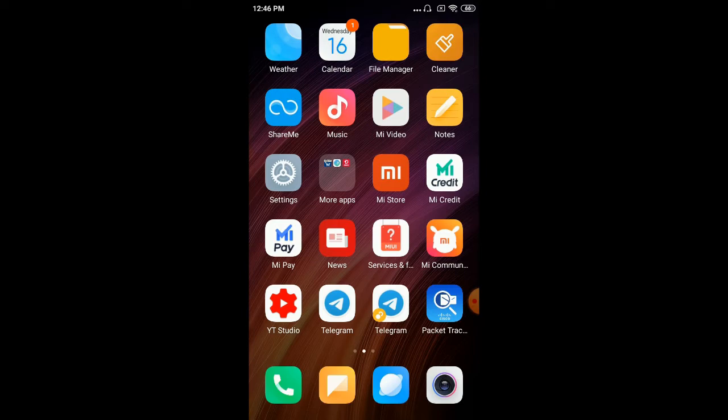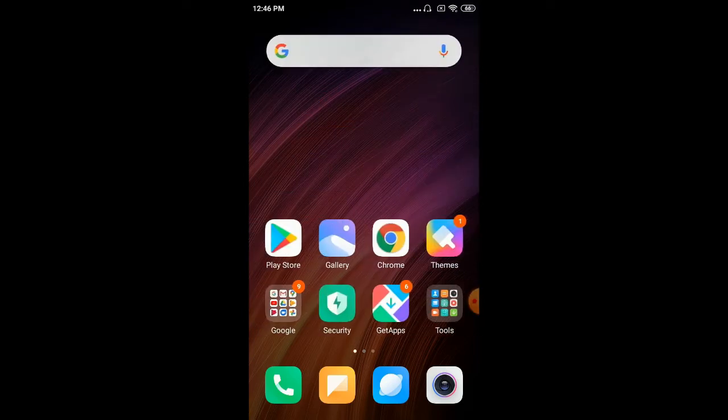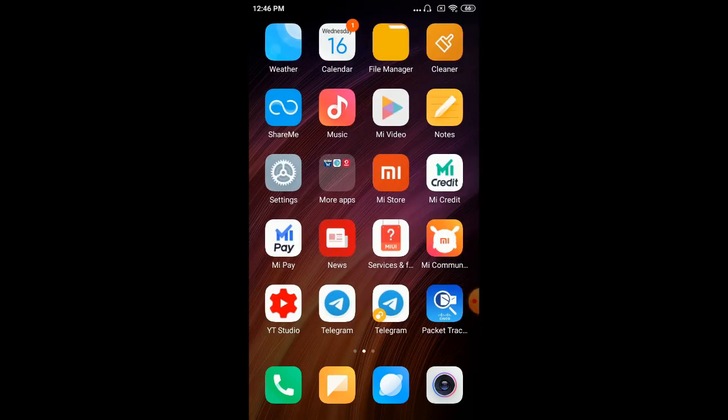We can simply install Cisco Packet Tracer on our Android mobile phone. We can download and install it from our Google Play Store. Here I installed Cisco Packet Tracer, you can see on my mobile. I just click on the Packet Tracer.